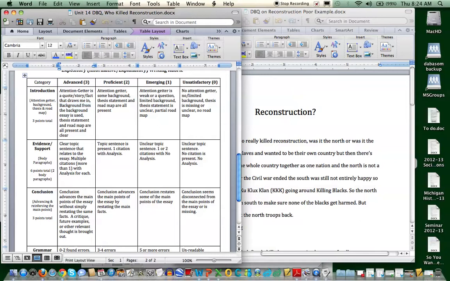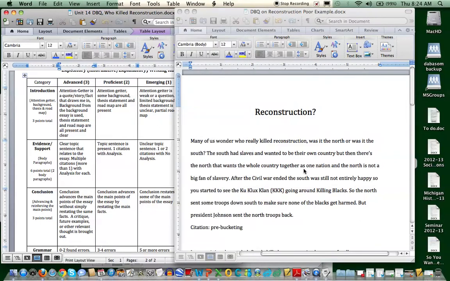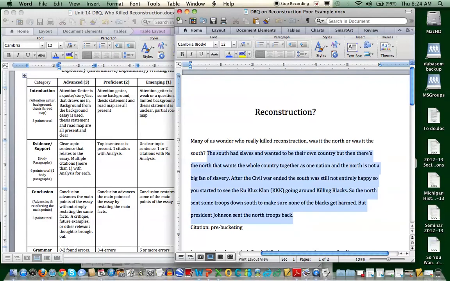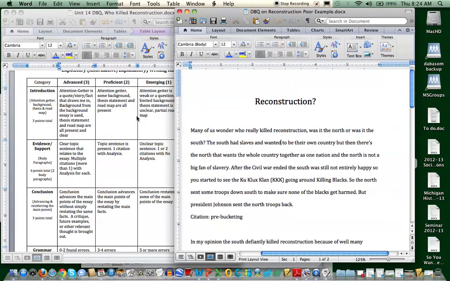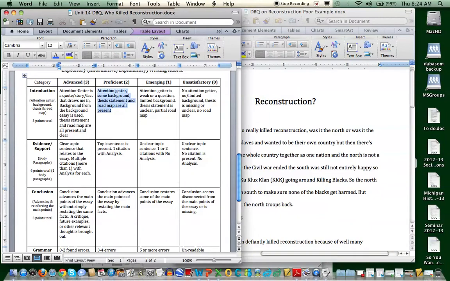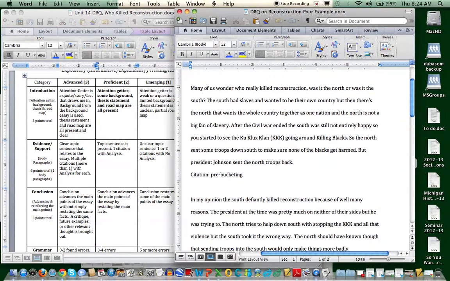What I don't see, though, is any thesis and roadmap. Right now I have no idea. Are they talking about it's the South's fault, or are they talking it's the North's fault? They're not giving me any direction as to where they're going to go in their paper. All right, so therefore I gave this person a 2 out of 3 because they did have some of the components, but they did not have them all.